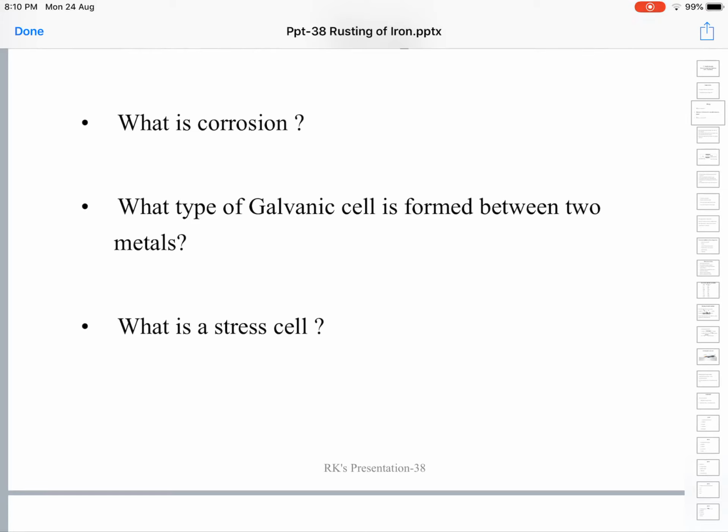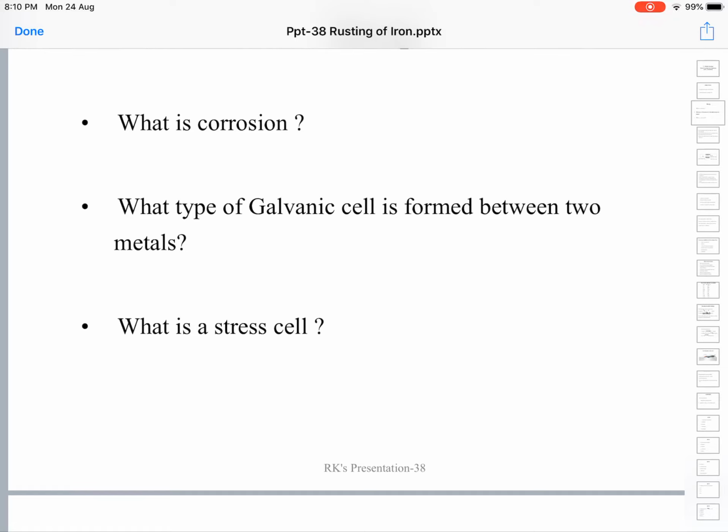So whenever two metals are in contact with each other, the metal whose position is higher in the electrochemical series turns into the anode, and the metal lower in the electrochemical series turns into the cathode.